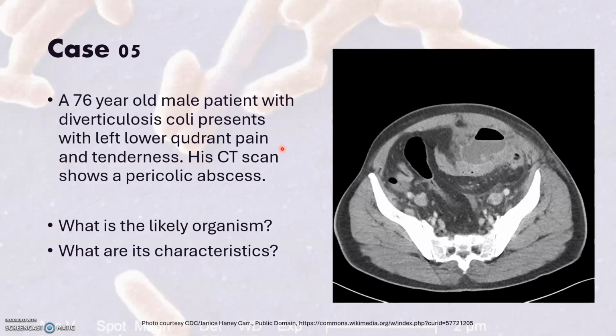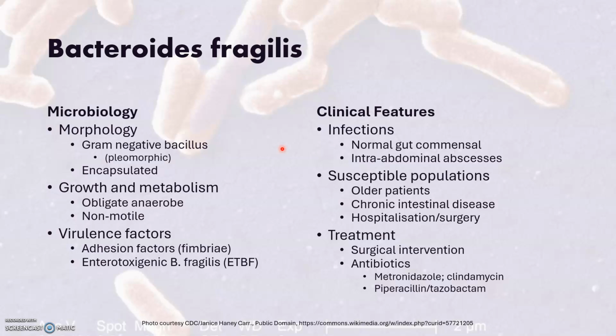Case 5 is a 76-year-old male patient with diverticulosis who comes in with an acute flare-up and is found to have a pericolic abscess. Stop the video and think about what organism might be involved. So that case is a little bit of a setup, because the organism will not only be Bacteroides, but it's just to remind you that the multi-organism infection that causes intra-abdominal abscesses, which would include things like Staph aureus, some other gram-negative bacteria, will also often include Bacteroides, which is a gram-negative bacillus.